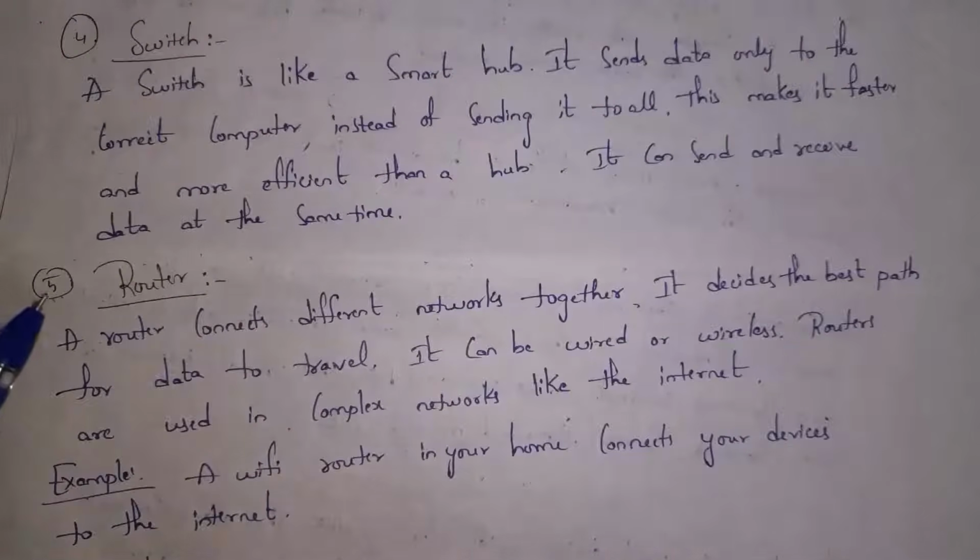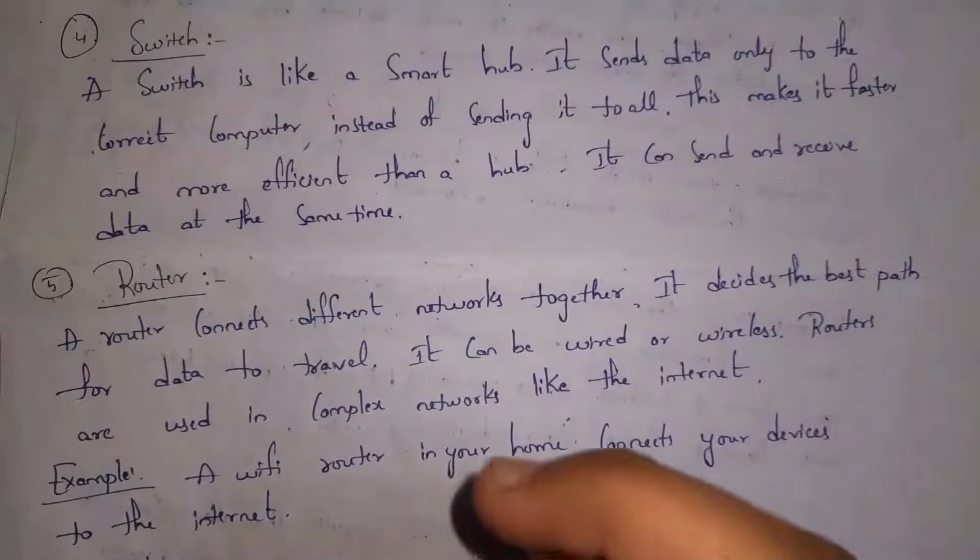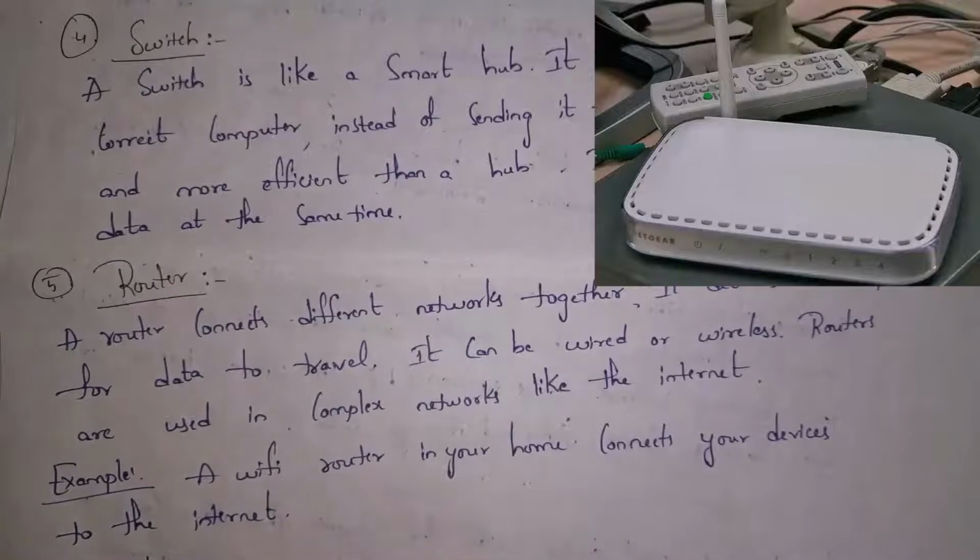And the fifth hardware component is router. Guys, router will connect different networks together. For example, if you consider Wi-Fi in your house, just by using router, we can connect to Wi-Fi and we can access internet. And by using internet, we can chat to people who are in other countries. So router will connect different networks together. And this router will choose the best path for data to travel. Guys, we can connect devices to router either by using wires or wireless. And we will use routers in complex networks like internet.